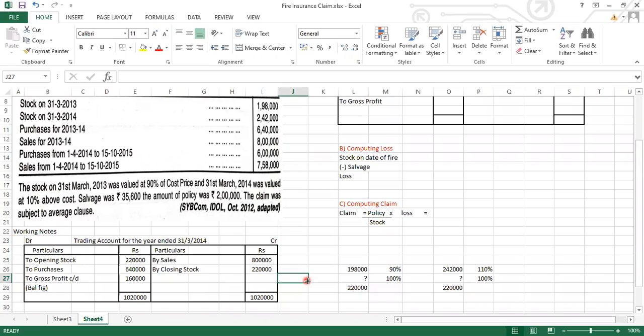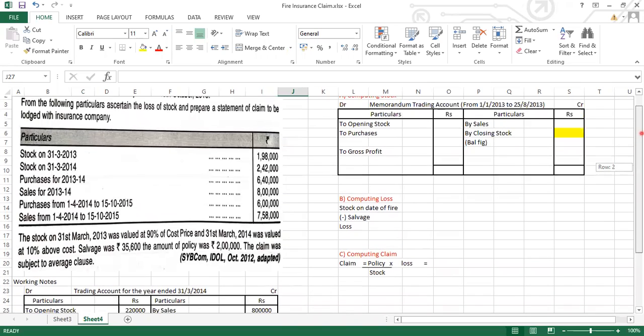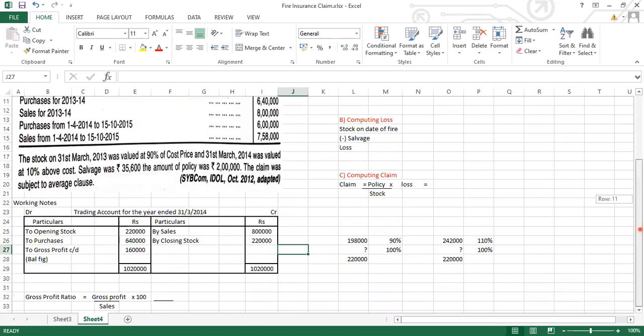Now class, we cannot directly write this 1,60,000 in the memorandum trading account. We cannot directly write it down, correct? So we need to first find out the gross profit ratio. Depending upon that only we can take the gross profit amount in the memorandum trading account. So first we need to find out the gross profit ratio for the same.